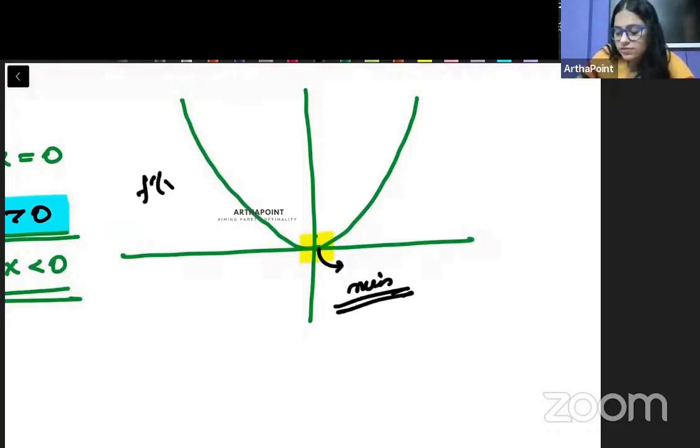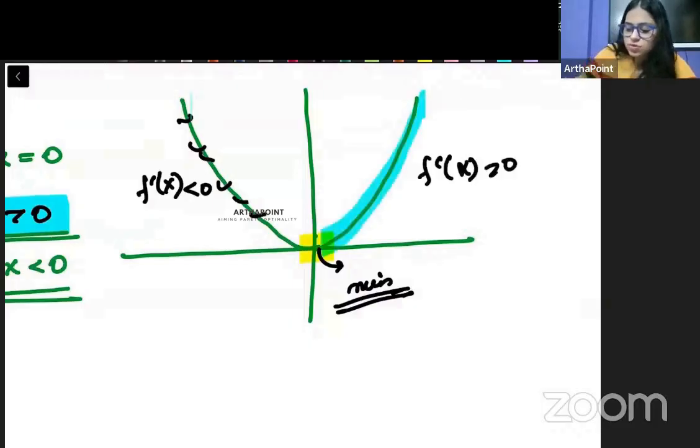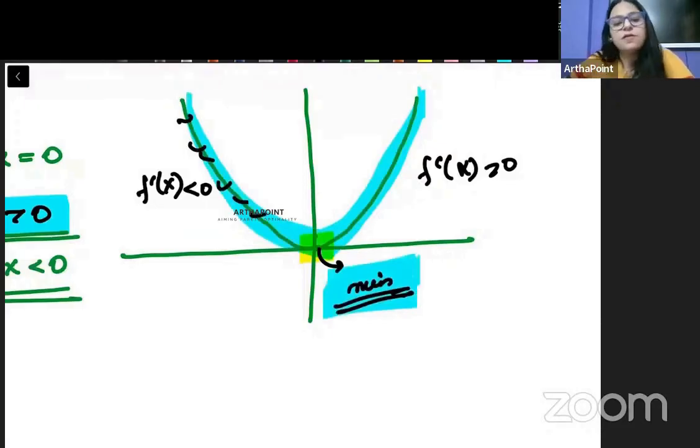I am going from f dash x less than 0, decreasing slope, to f dash x greater than 0, increasing slope. So decreasing to increasing.